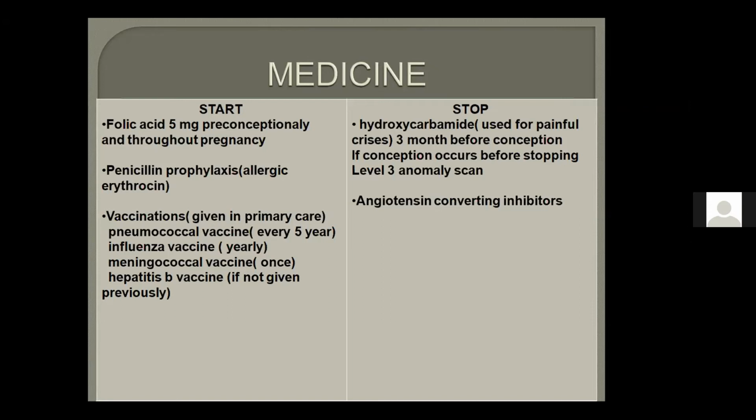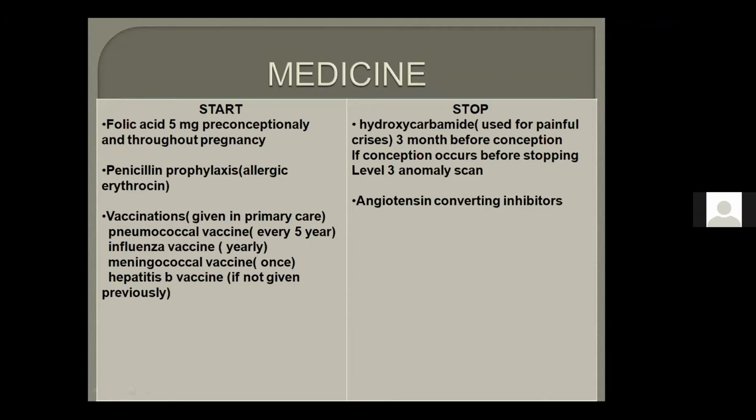Why are we giving folic acid throughout pregnancy in sickle cell disease? Does anyone have any idea? Because there is hemolysis and rapid red cell formation. For this reason, we start folic acid for the synthesis of RBC. Yes, very good. In routine, we also give it to prevent neural tube defects, and the other reason is that there is rapid erythropoiesis. And then penicillin prophylaxis, we need to give penicillin prophylaxis.